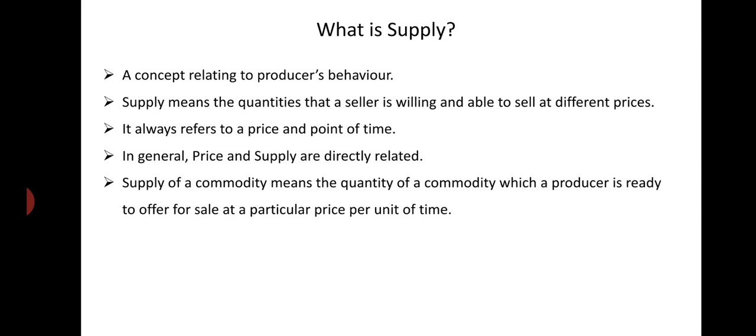You must have the ability to deliver the good and willingness to offer the good for sale. So ready to offer for sale implies two things: willingness and ability to offer the good for sale.